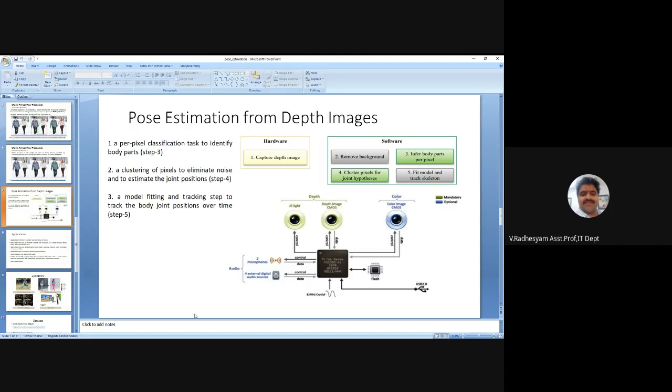Here pose can be estimated from the depth of the images. Here the important steps are 3, 4, and 5. That means first the hardware captures the depth of the image, then software takes part in the estimation of the pose. Steps 3, 4, and 5 are the important things in such a case.